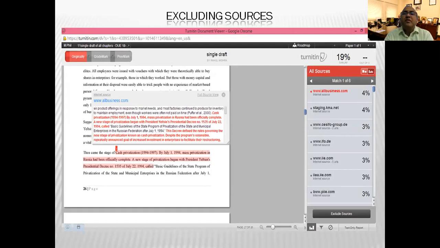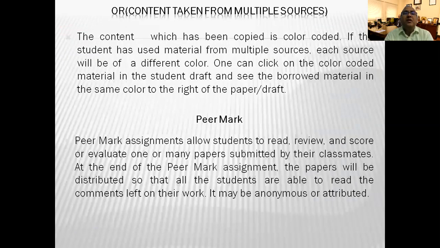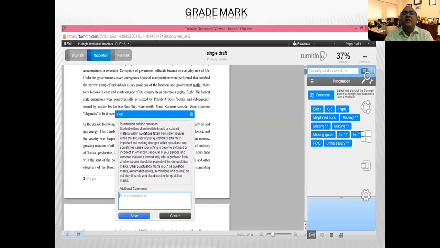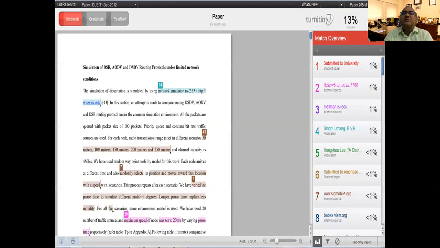Then there are a number of other important things in this originality checking. The content which has been copied is color coded in these similarities, and then you have to analyze these similarities. Besides checking similarities, assignments can even be checked and grading can be done. This is important in the context of some of this software, which also helps in grading of assignments.